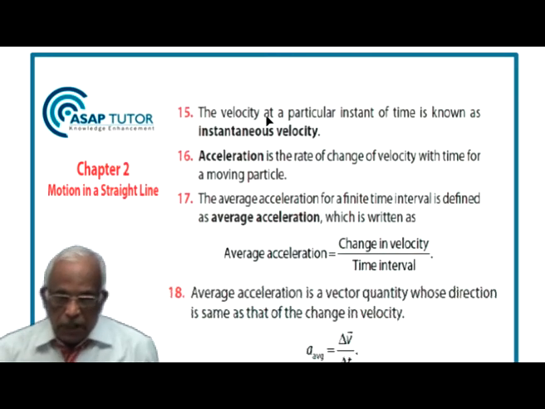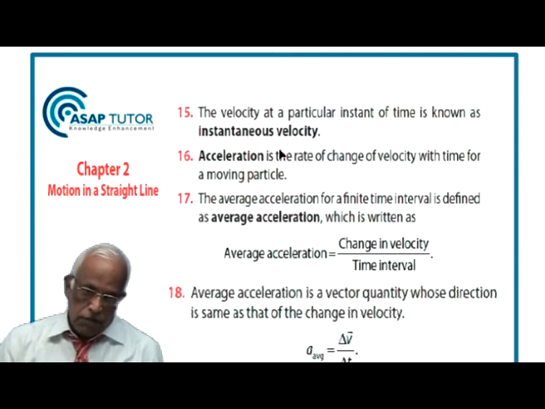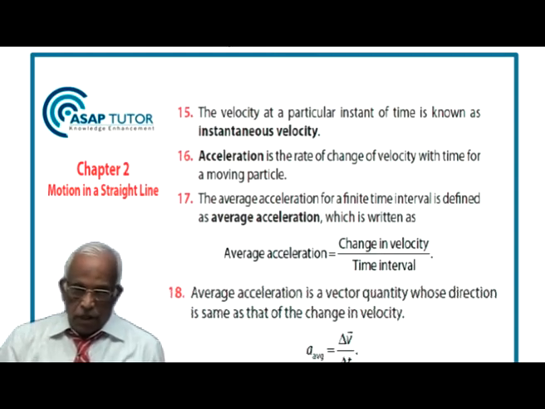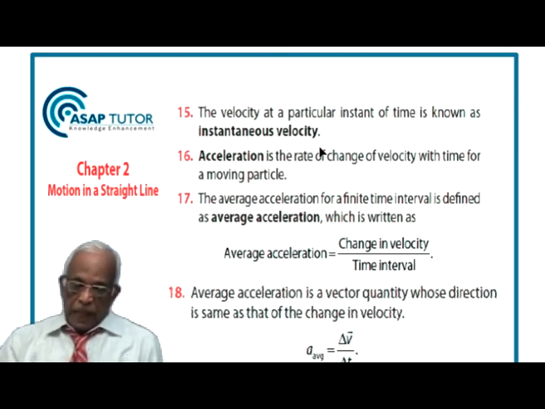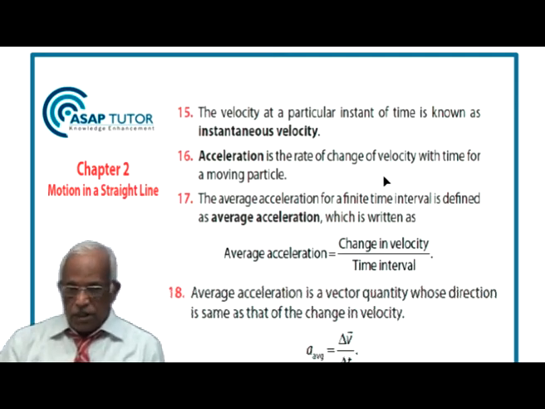Then in this frame we'll discuss instantaneous velocity, acceleration, and average acceleration. These are the quantities we are going to describe. The velocity at a particular instant of time is known as instantaneous velocity. It is pertaining to that instant only. Acceleration is the rate of change of velocity with time for a moving particle. So first of all we are explaining what acceleration is. It's the rate of change of velocity.